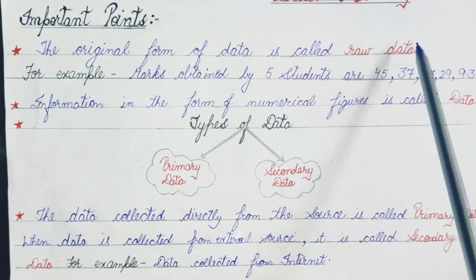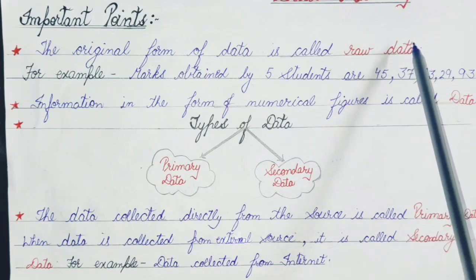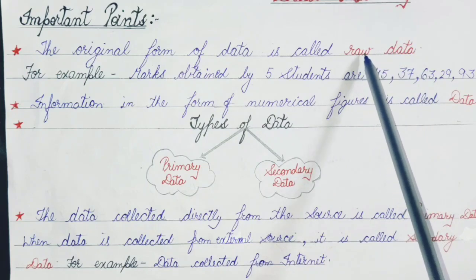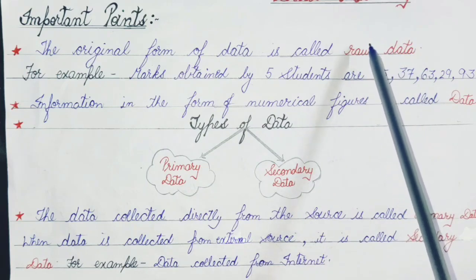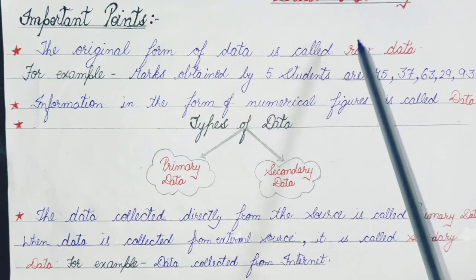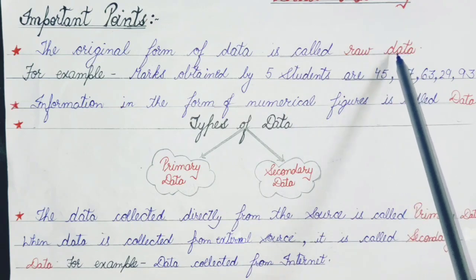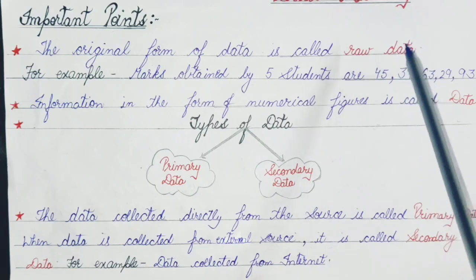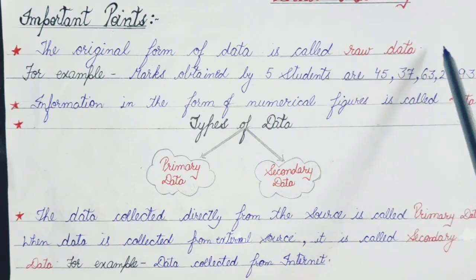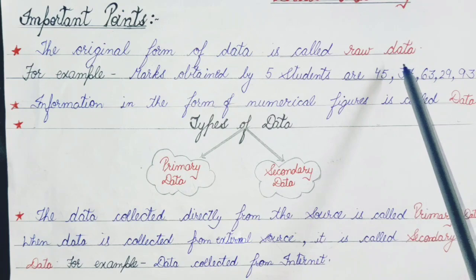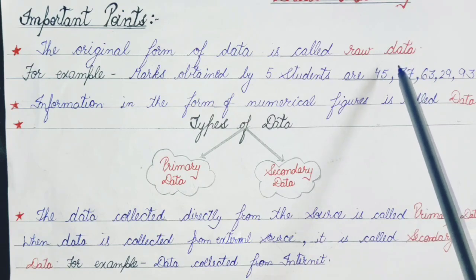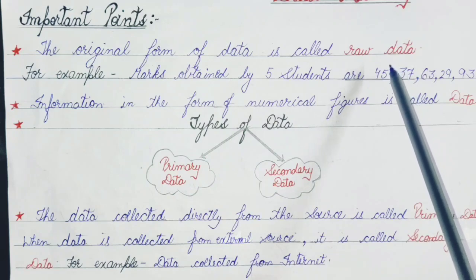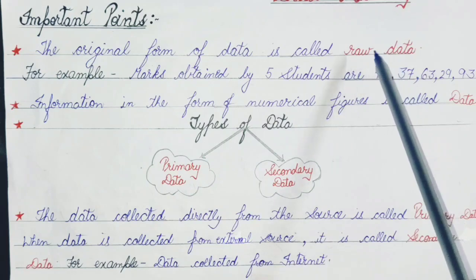Raw data means data from which we cannot draw any conclusion. Compare this word raw with the raw material you study in SST. Raw data is the same as raw material, as raw material is used in industries to make the final product. Raw data is represented in various forms like a chart, graph or pictograph, so that conclusions can be drawn from it.